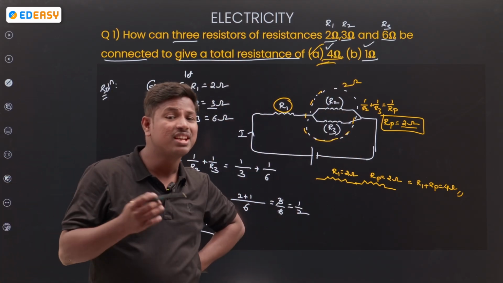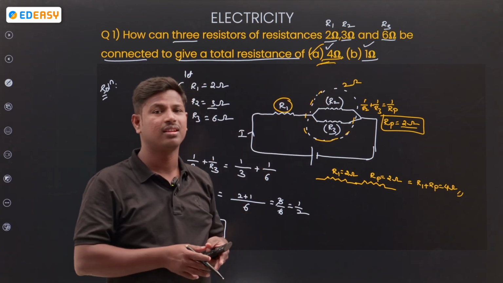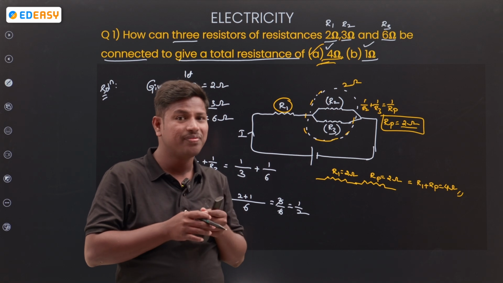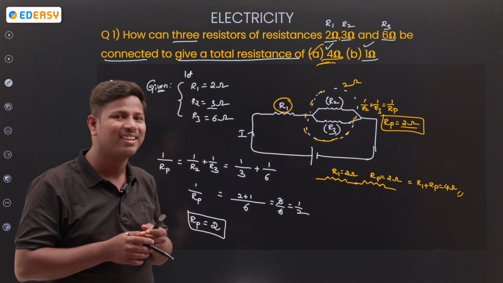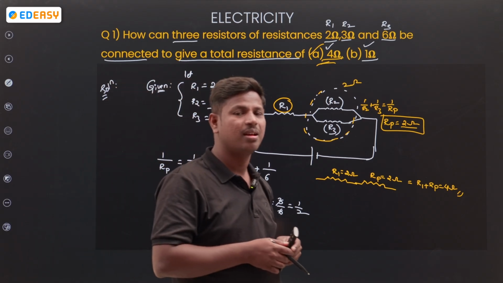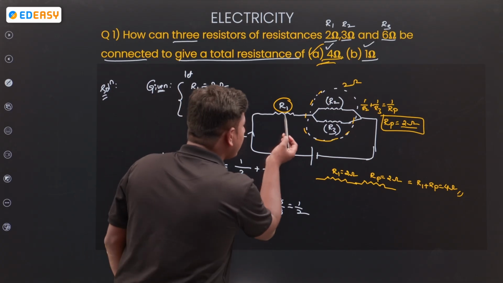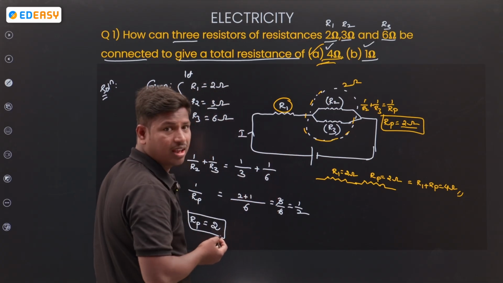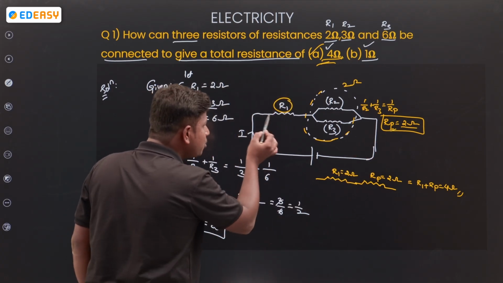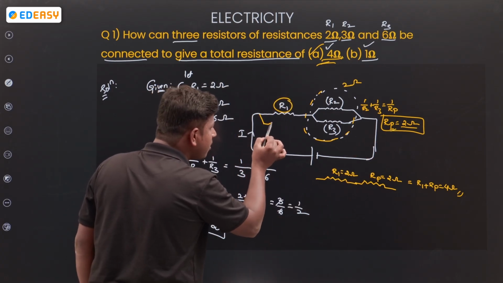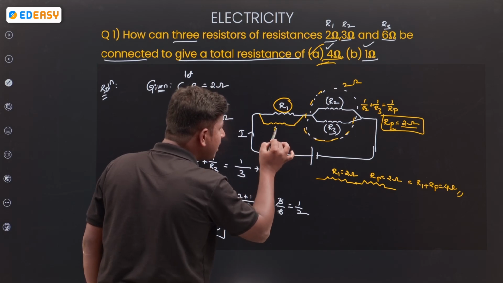And the second one, the question is not completed yet. 1 ohm. How do you get 1 ohm? Anybody from the comment section, how do you get 1 ohm? You got 4 ohms. How do you get 1 ohm? See, here R1 is there. What is the value of Rp? 2 ohms. These 2 ohms, if I connect it to the R1 in parallel,